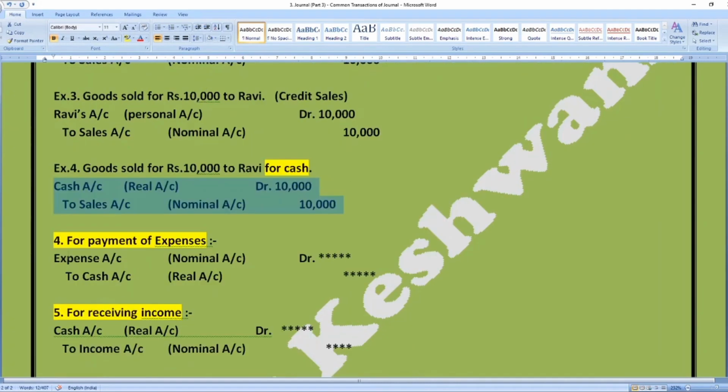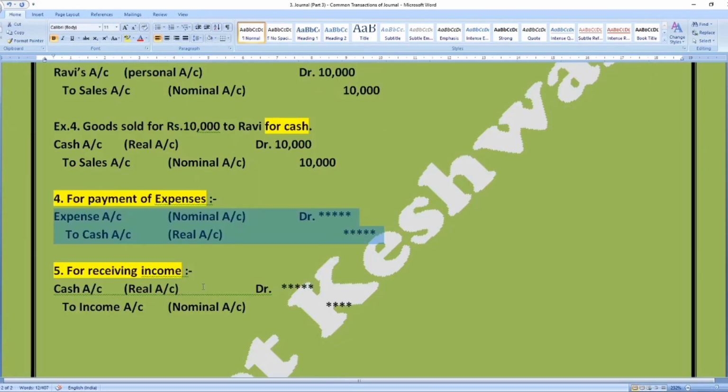Next is one more prominent entry, that is for the transaction of expenses. Whenever we make payment for any expense, we debit that expense account, being a nominal account. Golden rule number 3, which is used for nominal accounts, says debit all expenses and losses. So the expenses account will be debited, and the cash account, being a real account, as cash is going out of the business, will be credited. So the entry becomes expenses account debit to cash account.